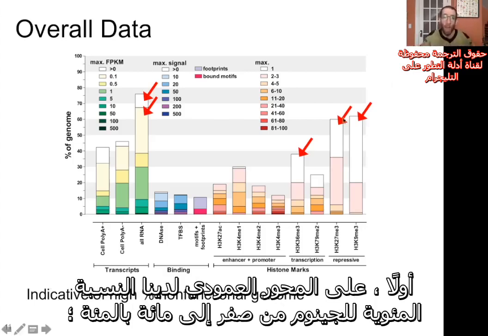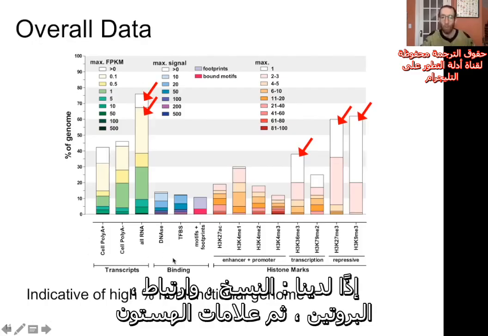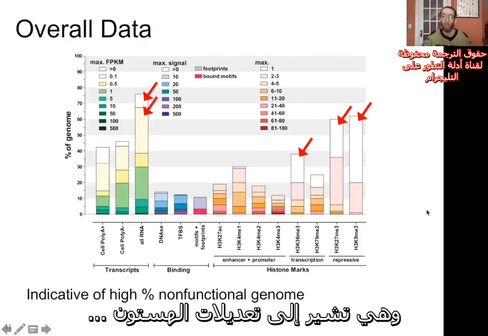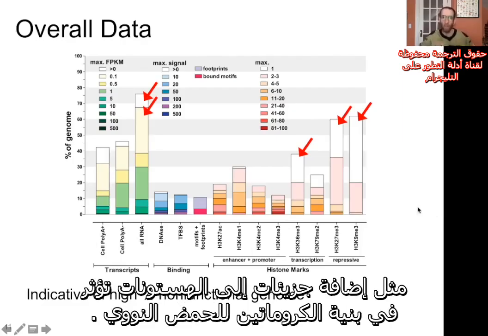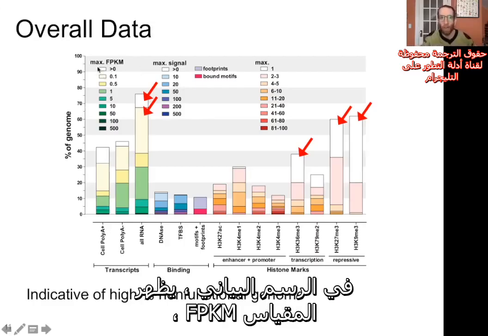So first, on the y-axis, we have percent of the genome from 0 to 100%. And then the x-axis is broken up into different classes of activity. So you've got transcribed, protein binding, and then histone marks refers to histone modifications, things like you're adding things to histones that are going to change the chromatin structure of the DNA. So the first thing I want to point out is in this transcribed part of the graph right here, the scale, FPKM, you don't need to know what that means.